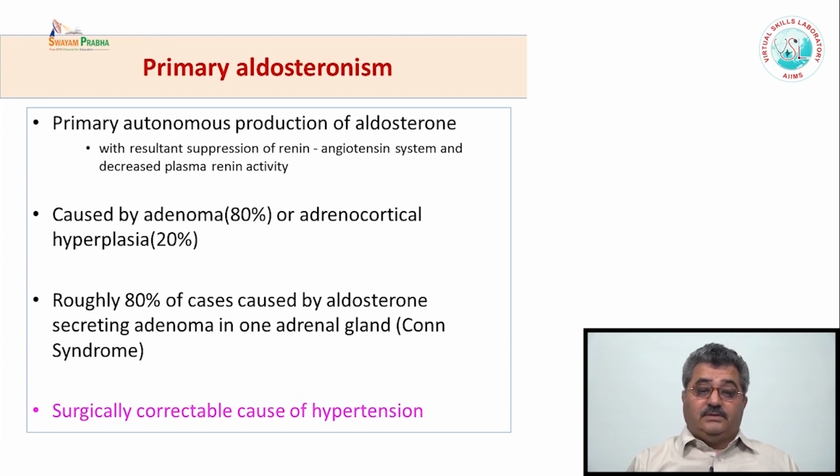80% of the cases cause the secretion of aldosterone, and this is known as Conn syndrome, and this is a very important surgically correctable cause of hypertension. The children or the adults who present with hypertension, and the adenoma is detected, when it is excised, the hypertension reverts back to normal.